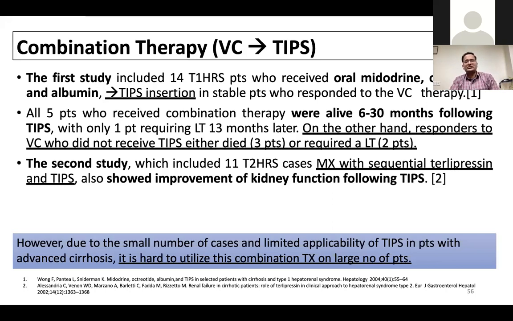And there is also some data on initial treatment of AKI with vasoconstrictors. Once the creatinine gets better, it's a downstaging of AKI-HRS from stage 3 to stage 2 to stage 1, and then go for TIPS. That is a better way to go for TIPS rather than going directly for TIPS. Such patients have a better recovery from HRS than those who go straight away for only vasoactive agents or only TIPS.